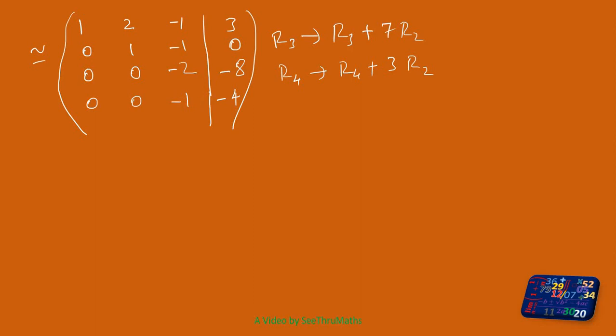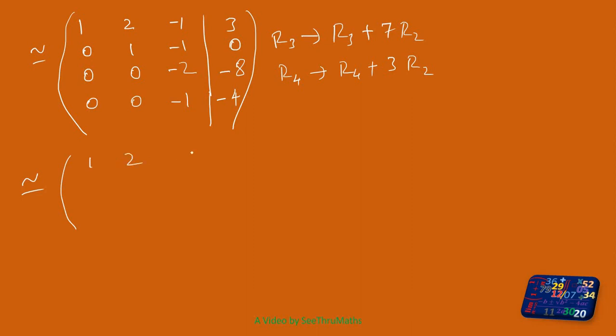So next step, one thing I can see: here I can divide by minus 2 and this row I can divide by minus 1. So what will happen, it will become simple. First I will do that step, after then we will discuss. So no change in row 1 and row 2.